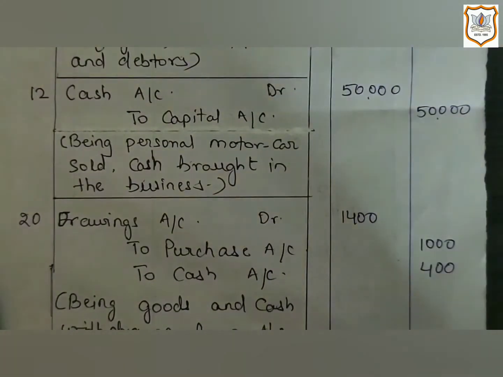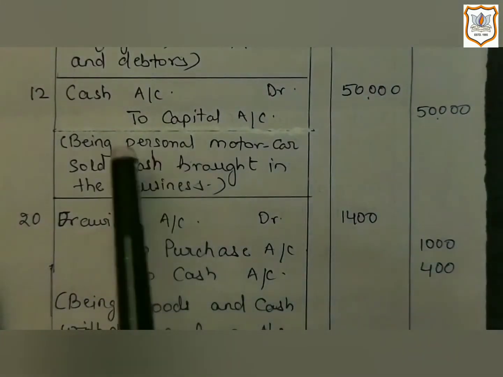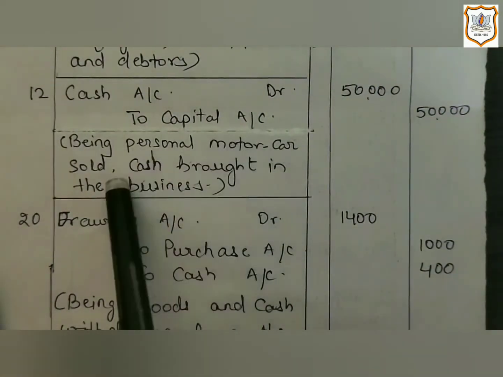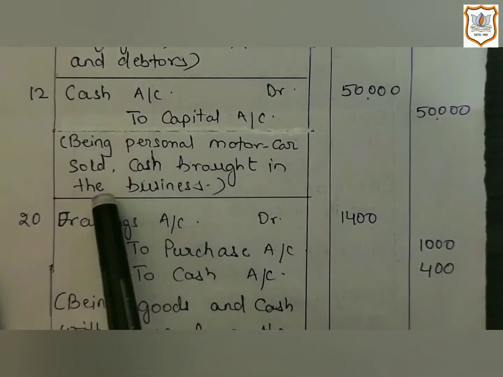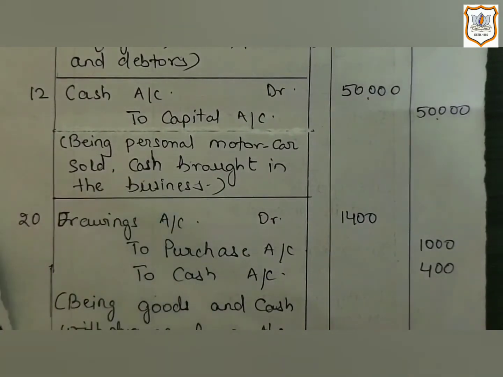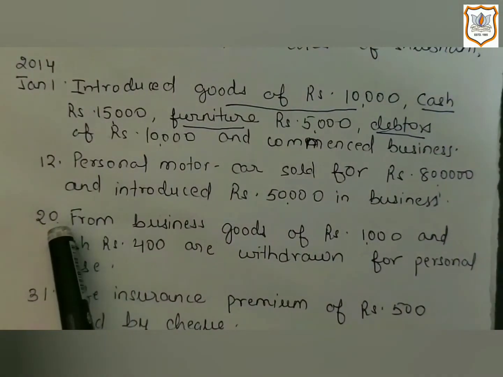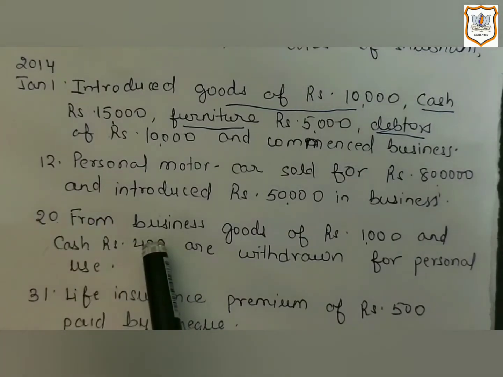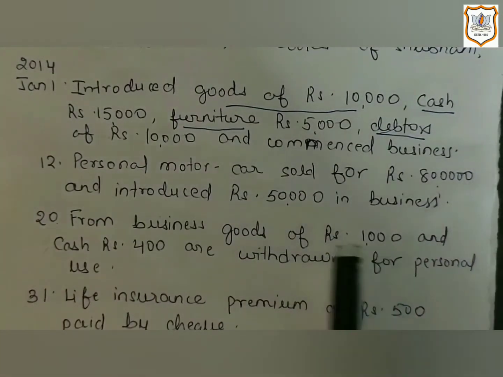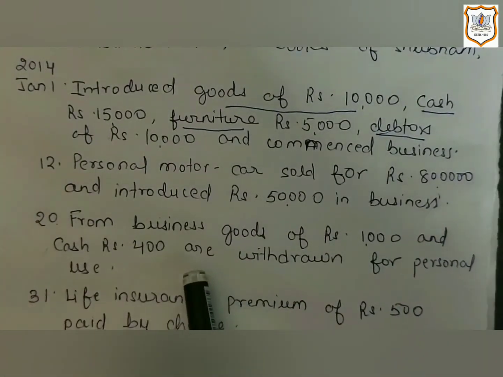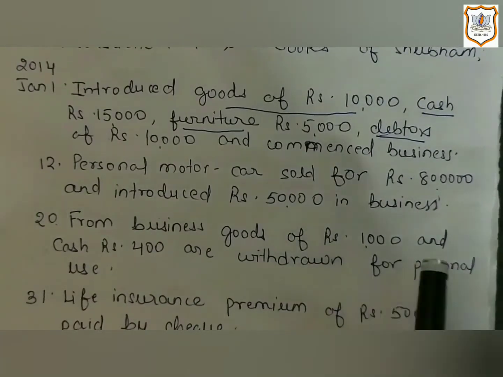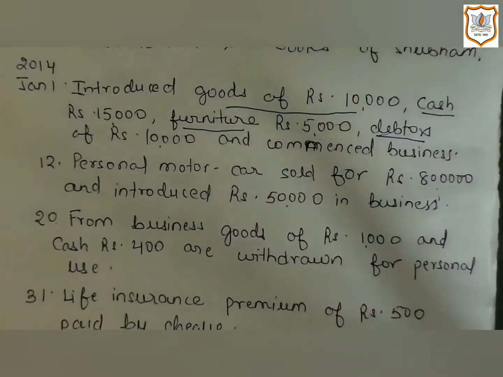Now again we will write the narration: Being personal motor car sold, cash brought in the business. Now let's move towards the next transaction. Next is date 20: from business, goods of rupees 1,000 and cash rupees 400 are withdrawn for personal use.